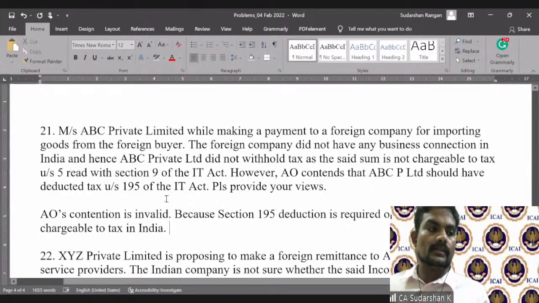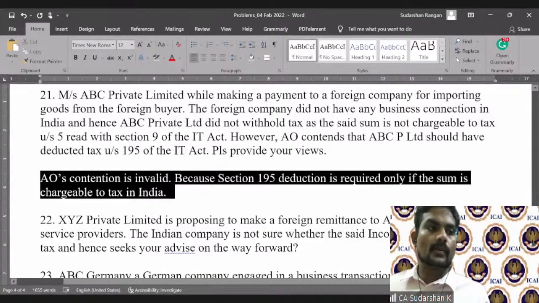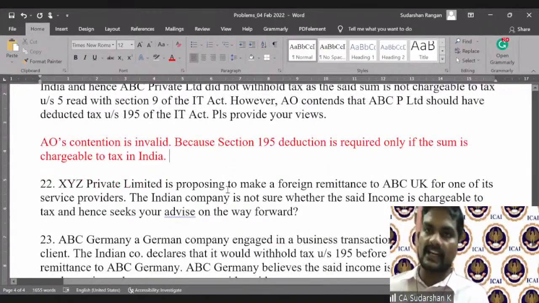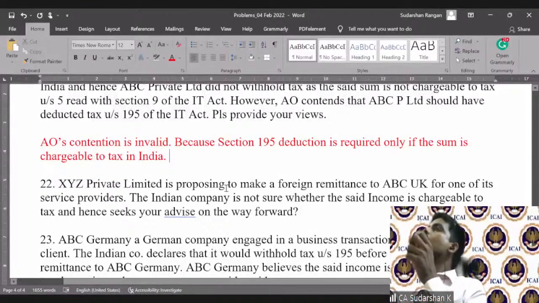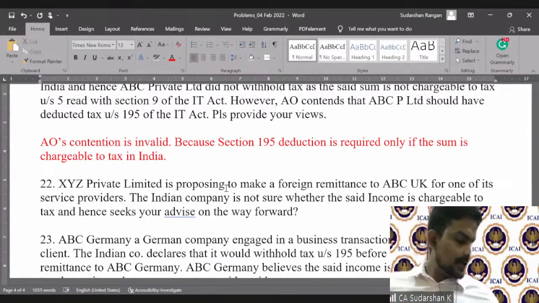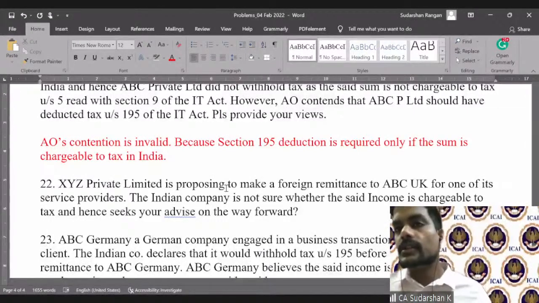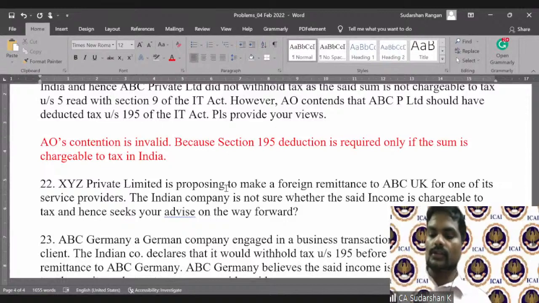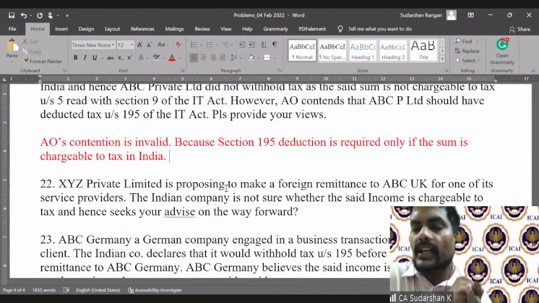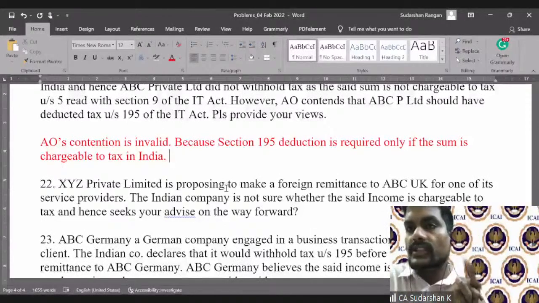Now, next, not a follow-up question, but just taking a thread from it, is very interesting. There should be a doubt that should have arisen: look, we discussed royalty and FTS today. We saw how wide those definitions are.